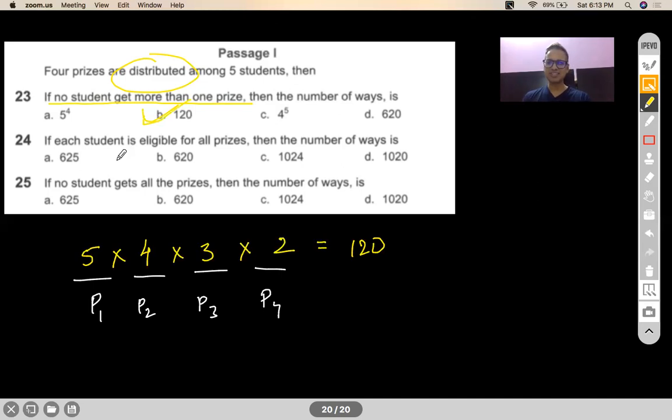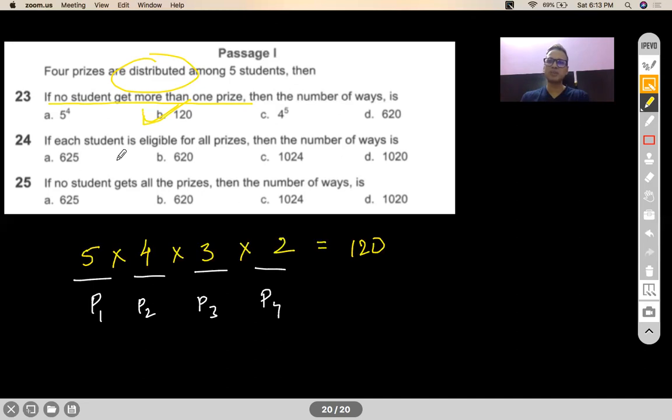Are you getting my point? Those who said 4 to the power 5, basically you made the students the choosers. Correct? Are you getting my point? Now, a student may not get any prize. In fact, even if you are distributing it, there will be so many cases. Student 1, let's say he may get 1 prize.